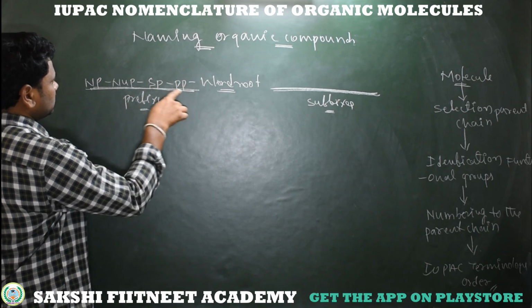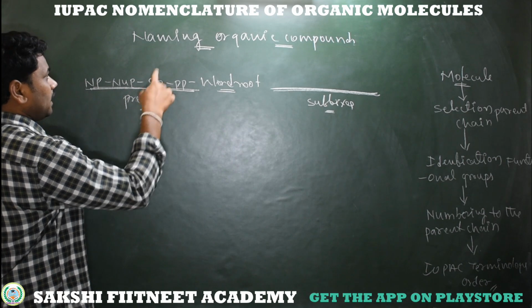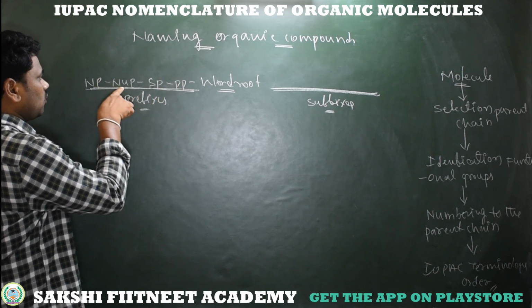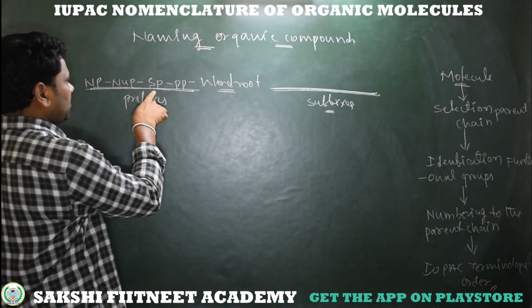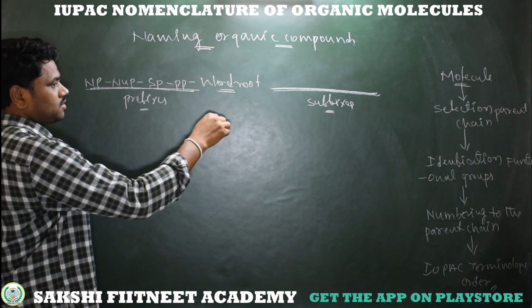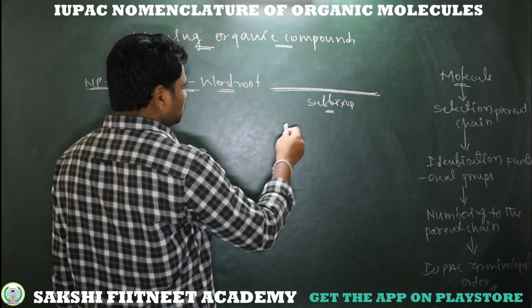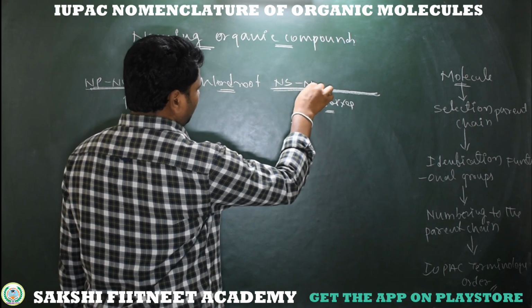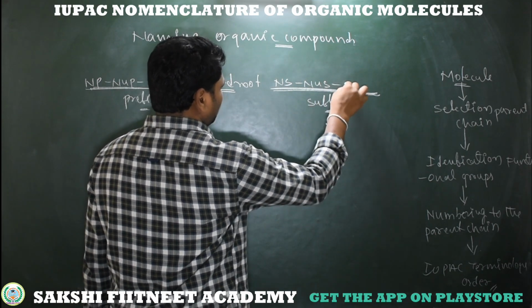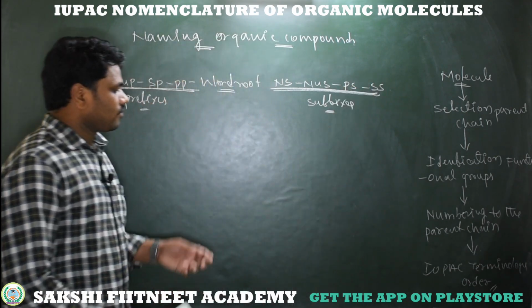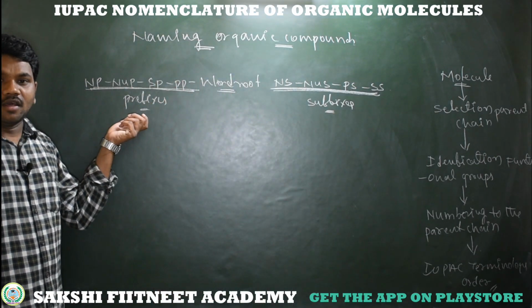This is the order we need to follow while giving a name for an organic compound. First number prefix, then numerical prefix, then secondary prefix, primary prefix, then write the word root, that is the number of carbons present in the parent chain, then go to suffixes. Again here we need to follow number suffix, then numerical suffix, then primary suffix, then secondary suffix. So this is the order of IUPAC terminology.